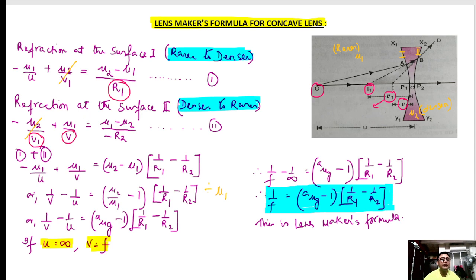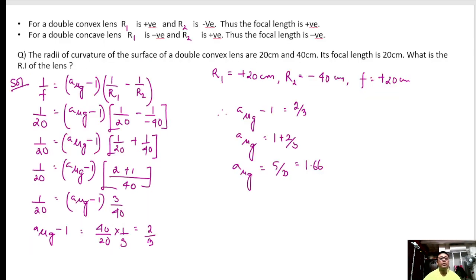So friends, now let us see the next one. For a double convex lens, please watch here. What is a double convex? This is a double convex. R1 is positive and R2 is negative. For this surface, I have to take this side, and for this surface, I have to take this side. So it is against the ray, which is negative. It is towards the ray, which is positive. And focal length is positive. Please note all these points, which are very, very important for us.